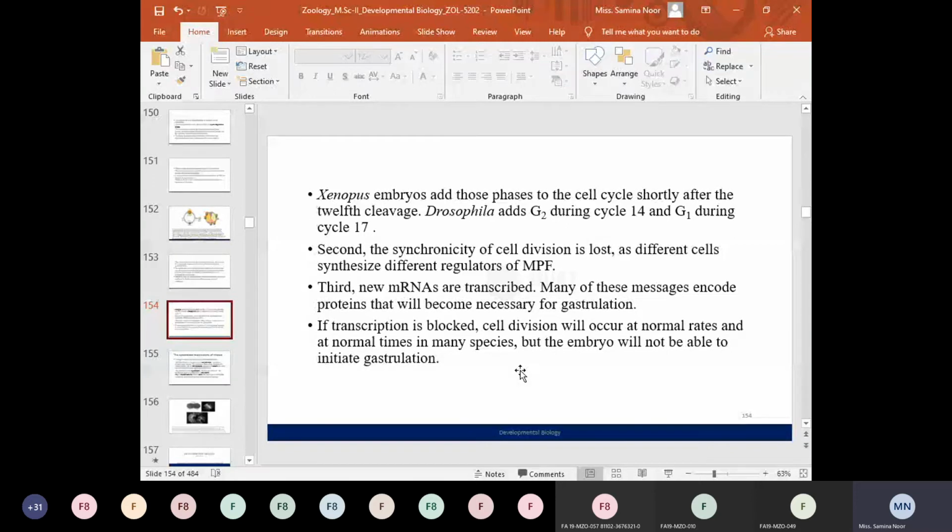The first is the addition of the gap phases at the mid-blastula transition. Second, the synchronicity of the cell division is lost.